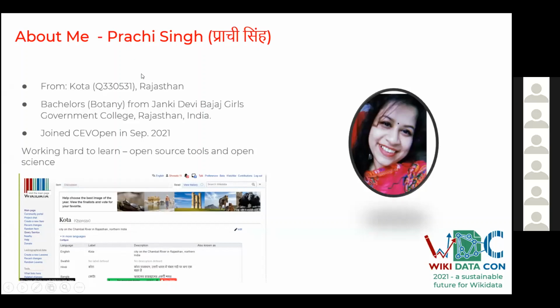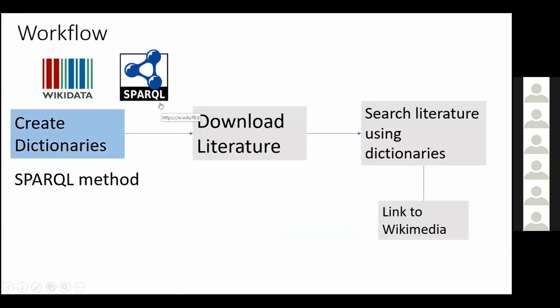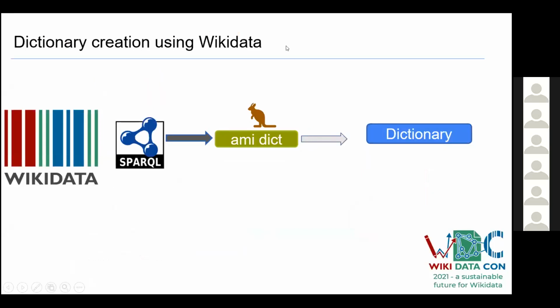So here's a workflow in which we first create the dictionaries from Wikidata SPARQL, and then it goes further for scientific literature, and all of these are linked together in Wikimedia. So here's how we create a dictionary using Wikidata. We use AMI, a text data mining tool, which creates a proper AMI readable dictionary.